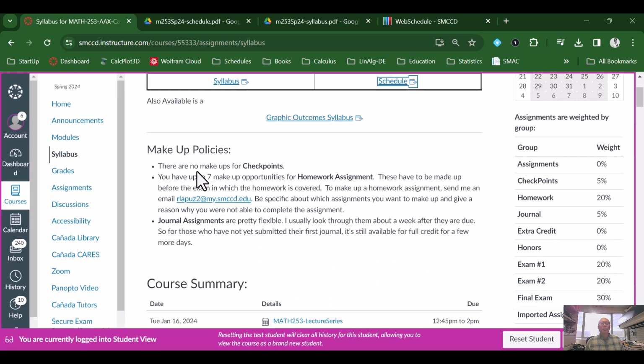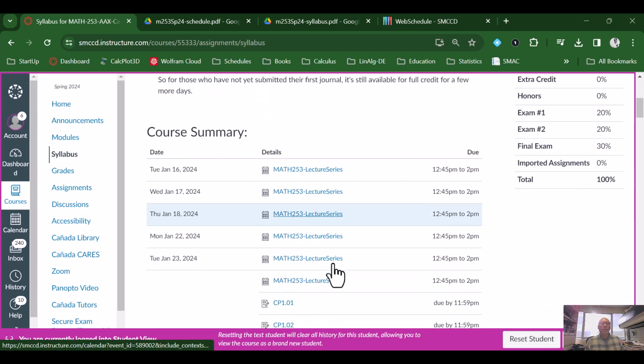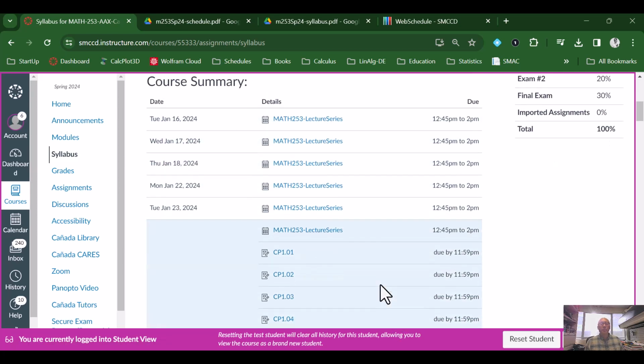Here's a makeup policy, and this is only the makeup for the homework assignments. You have up to 7 makeup opportunities for the semester, and for that you have to email me. Again, my email is rlapuz2@my.smccd.edu, and then give me that information. This is another place where you can access some of the important pieces of information.